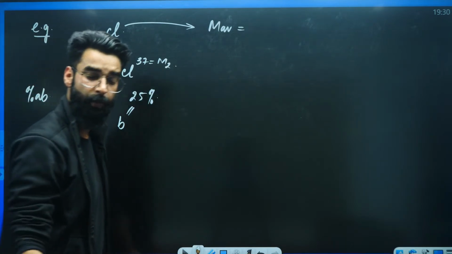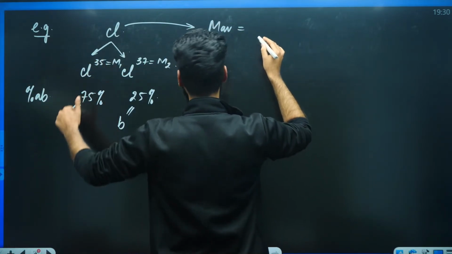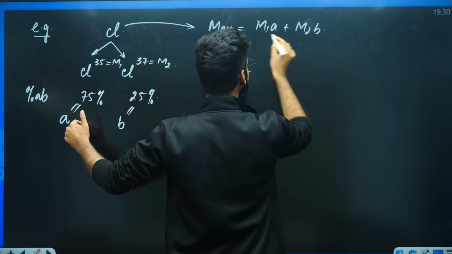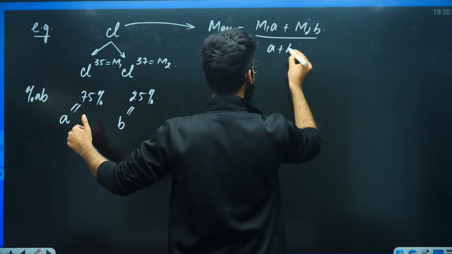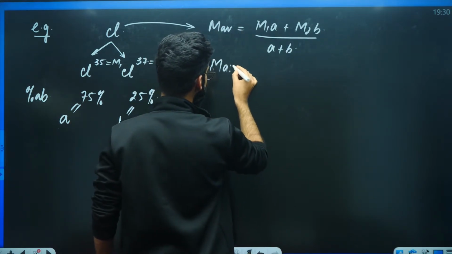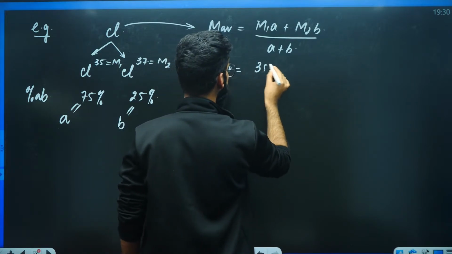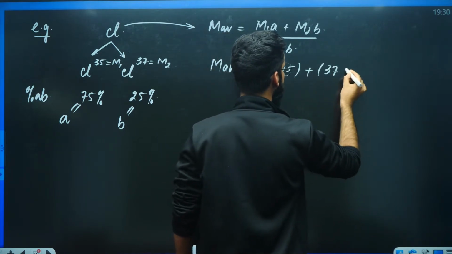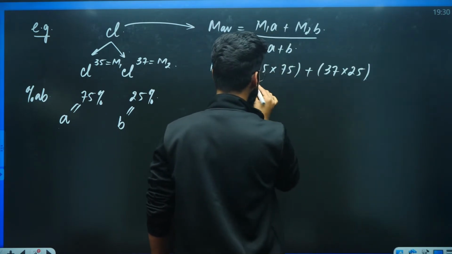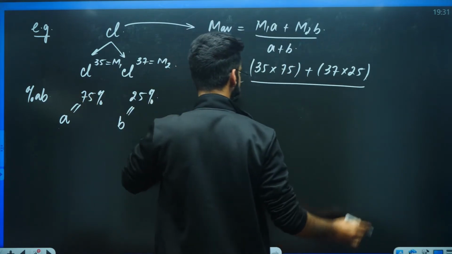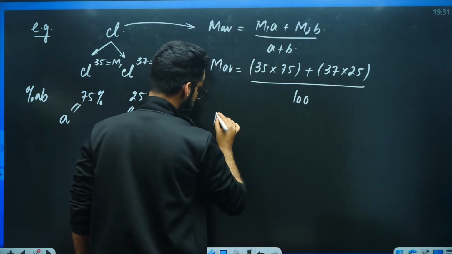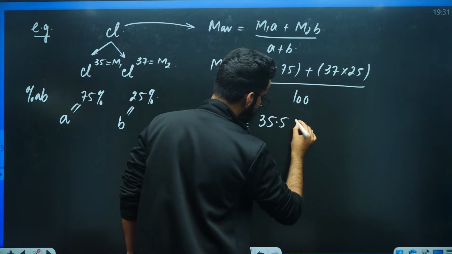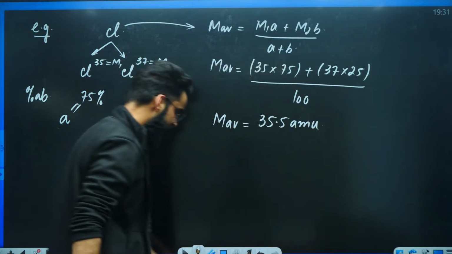Now use the formula directly. What is the formula? A few minutes back I told you: M1 multiplied by A plus M2 multiplied by B, divided by A plus B. Now put the values in the expression. M1 value is 35, A value is 75, M2 value is 37, B value is 25, divided by A plus B. A plus B comes out to be 100. When you solve it, you get the average atomic weight of chlorine as 35.5 AMU.